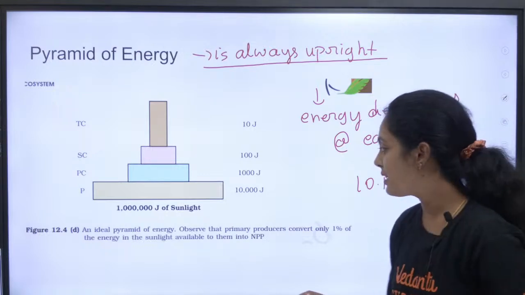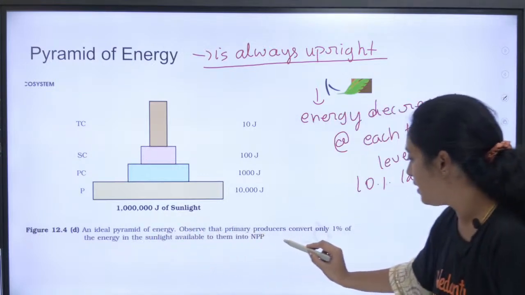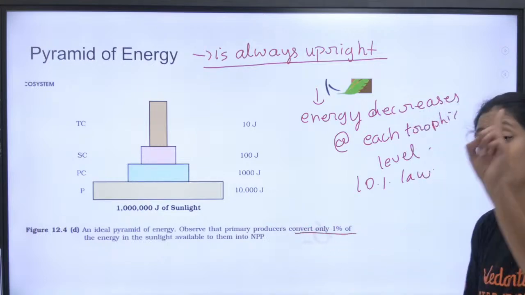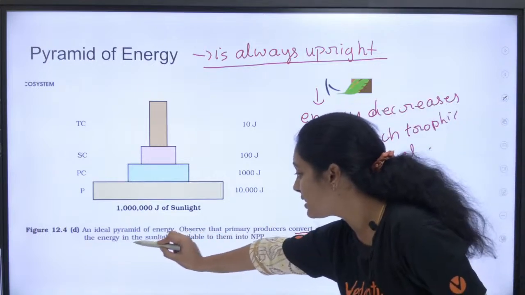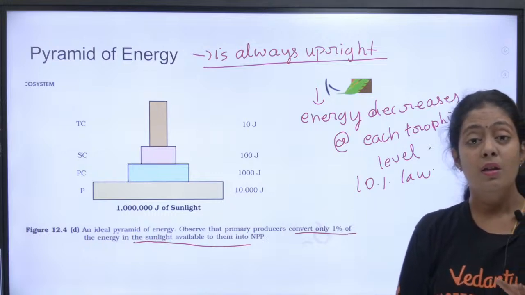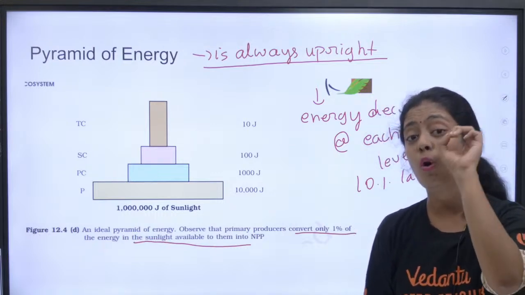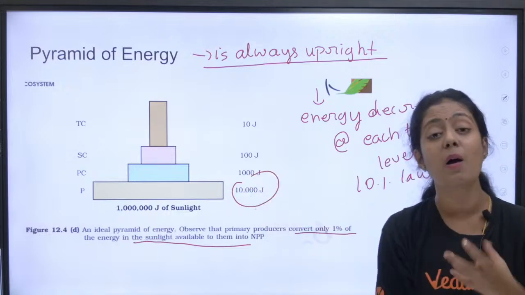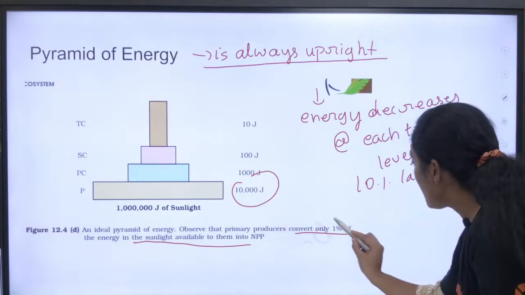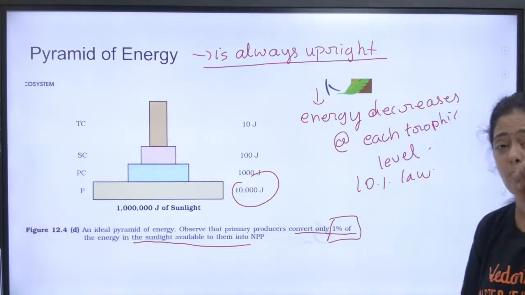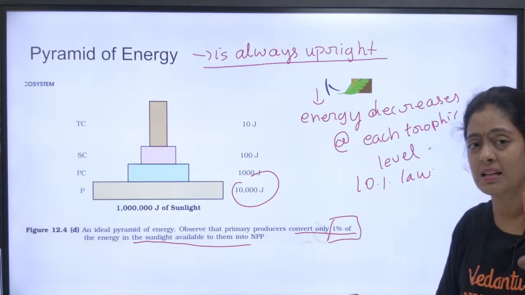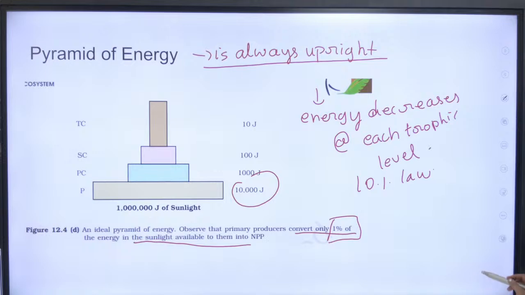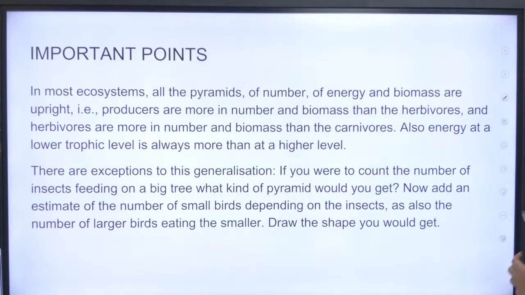Okay, see this pasangla. An ideal pyramid of energy, observe that the primary producer convert only 1% of the energy in the sunlight available to them. Sunlight la irundhu vara verum ஒரே ஒரு % எனர்ஜி மட்டும் தான் அவங்க ஆர்கானிக் மேட்டராவோ இல்ல நம்பராவோ கன்வெர்ட் பண்றாங்க. This 1% is very important. This is given in your NCERT. கீழ you can go and mark it. Okay, ரொம்ப easy.